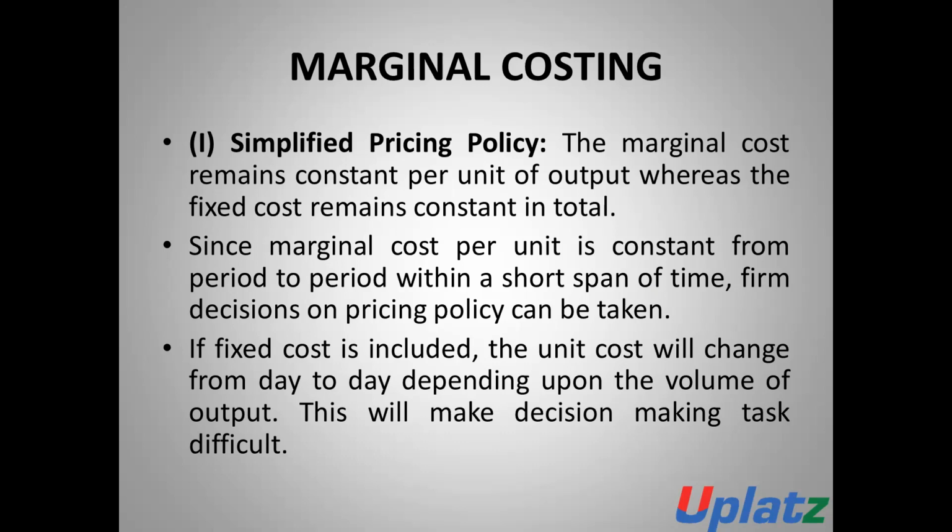So marginal costing is a very simplified pricing policy, because in marginal costing all the variable costs are considered and fixed costs are not considered.